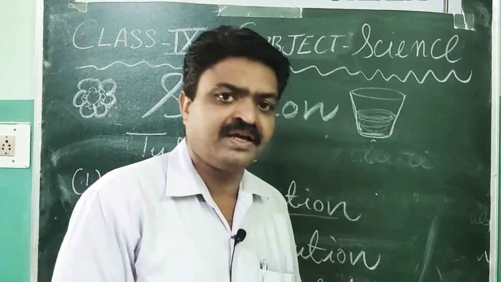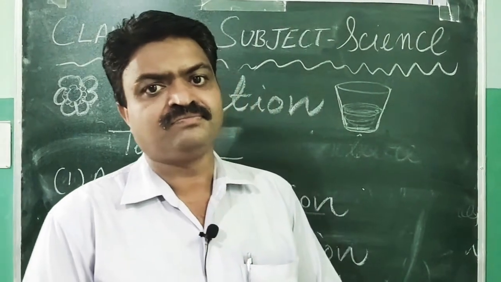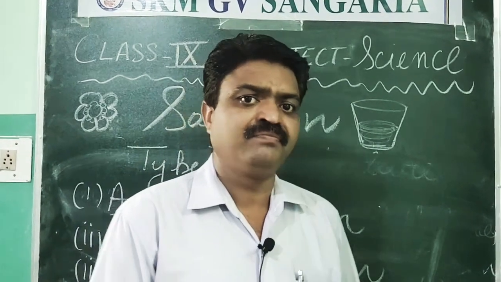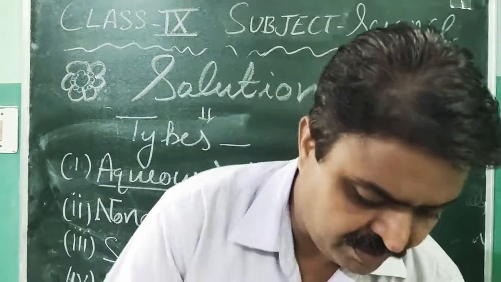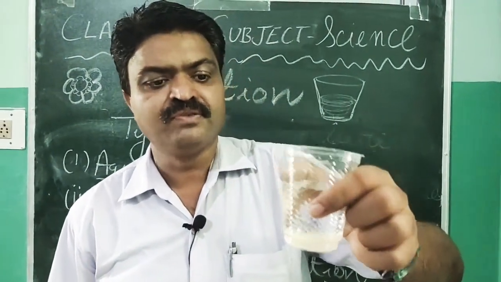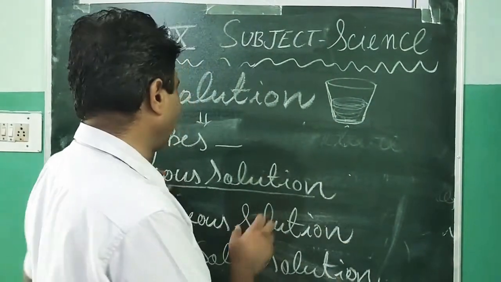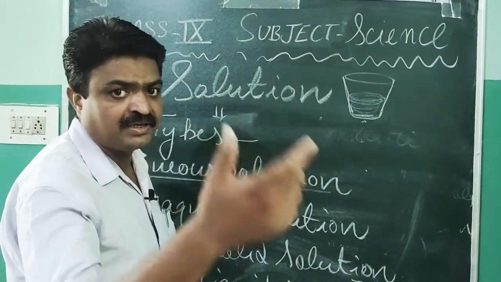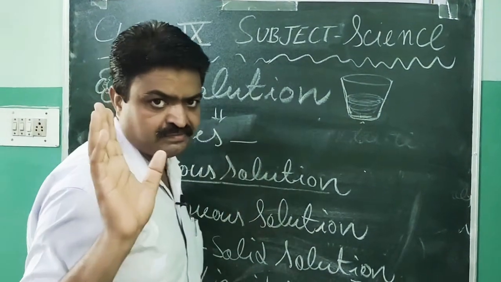For this we can give the example of sugar and water solution. So sugar solution and the water solution are the example of aqueous solution. Like it is salt solution, and it is sugar solution. So sugar solution and the salt solution are the examples of aqueous solution. So the solution that contains water as solvent is known as aqueous solution.